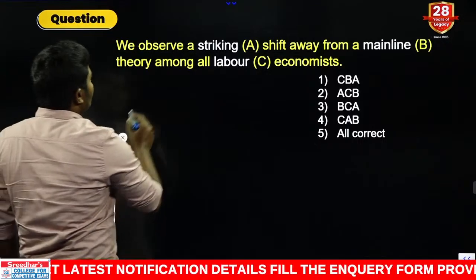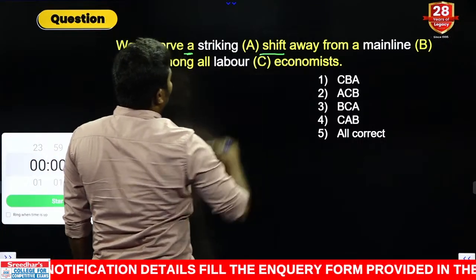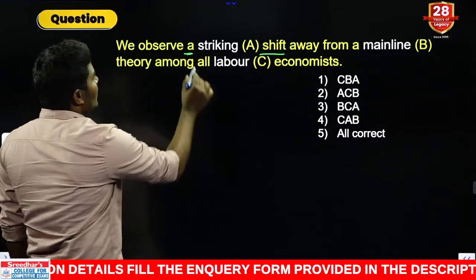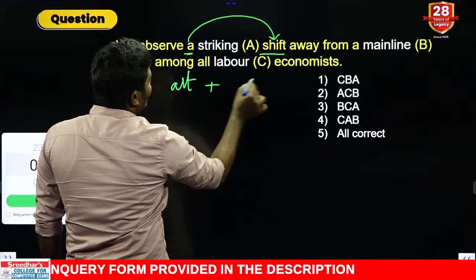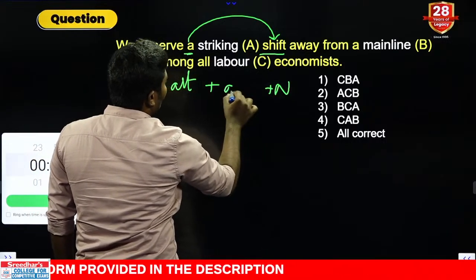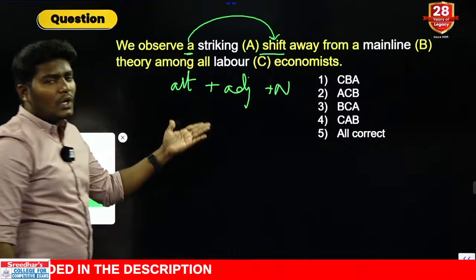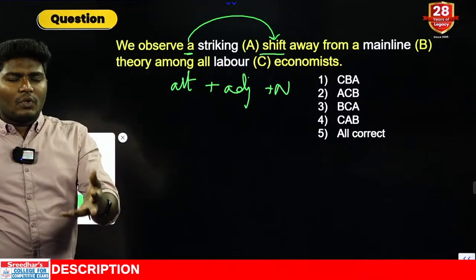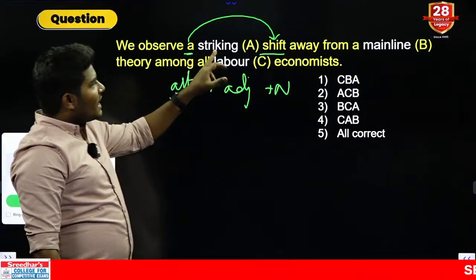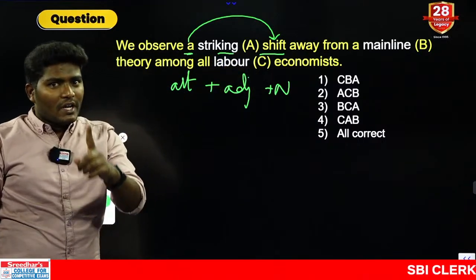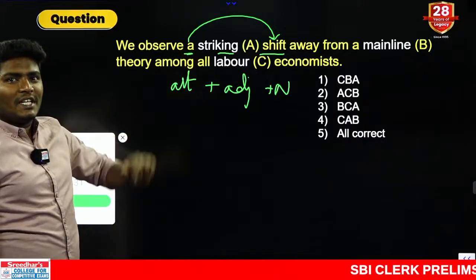Right, my dear students, look at this. We observe a shifter. Okay, combination, look at this. We observe a shifter. Article A followed by noun on the other side. So in between what do we need? Adjective. That is what we have seen just before, right? So if you know the logic, if you know the rule, immediately you can get the answer. Striking ing, can we use it as adjective or not? Just before I taught you, we can also use it as adjective.